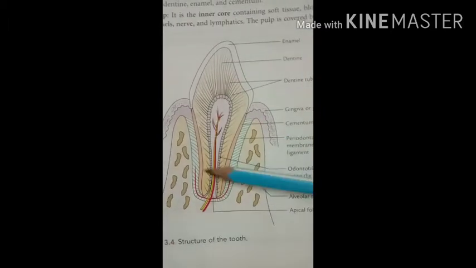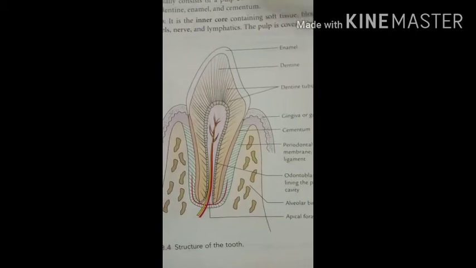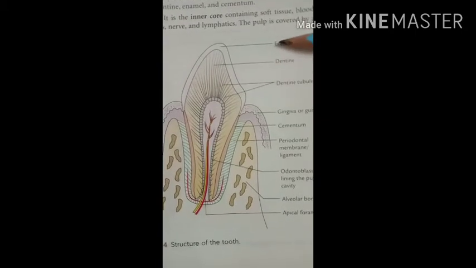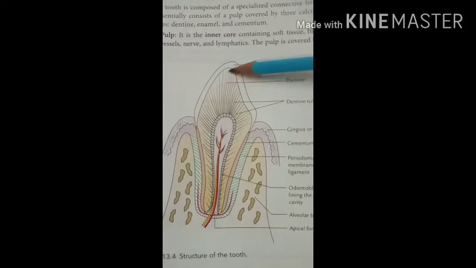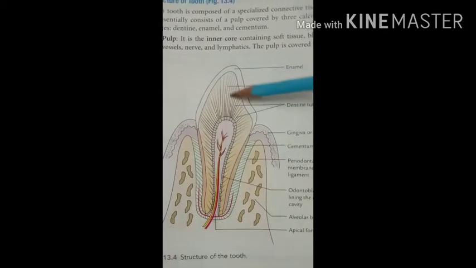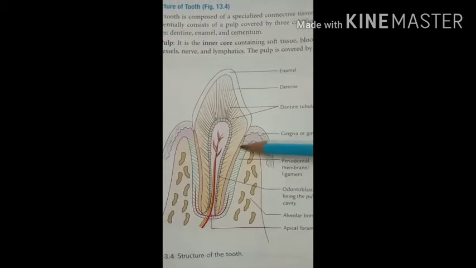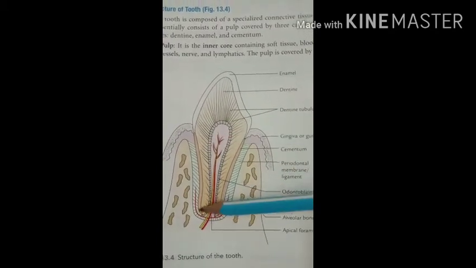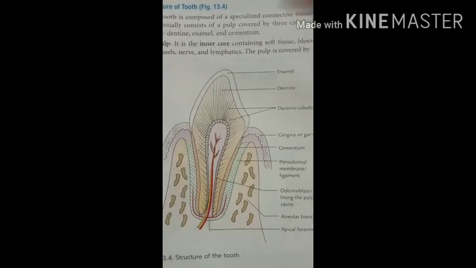So here in this diagram you can see the structure of the tooth. The hardest part of the tooth is the enamel. Here you can see the covering of the tooth. The second hard part is the dentin, this one, and the third hard part is the cementum, this one. So let's see the structure of the tooth.